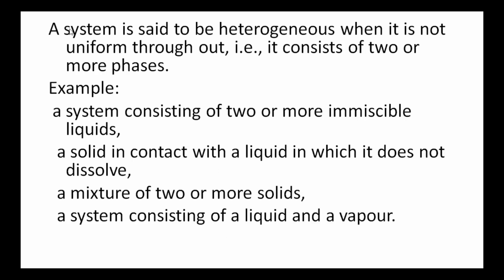Next, heterogeneous system. A system is said to be heterogeneous when it is not uniform throughout. That is, it consists of two or more different phases. Examples for this system are a system consisting of two or more immiscible liquids, a solid in contact with a liquid in which it does not dissolve, a mixture of two or more solids, or a system consisting of liquid and vapor. These consist of two or more different phases. So these are the examples of heterogeneous system.